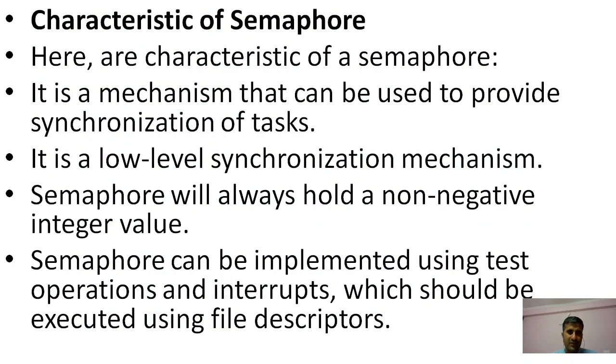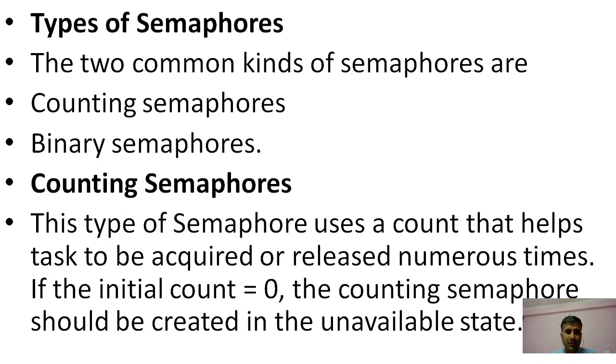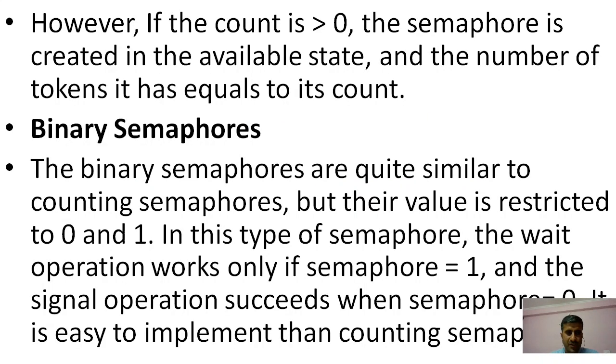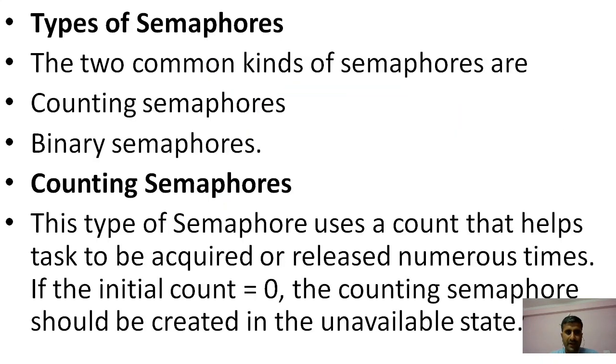We discussed the characteristics of the semaphore, as well as the types of semaphore: binary and counting semaphore. In binary, we discussed zeros and ones, and in counting, the locked and unlocked operations.